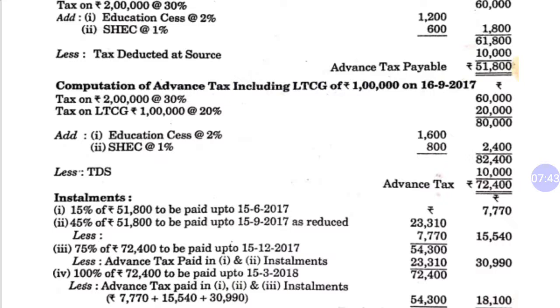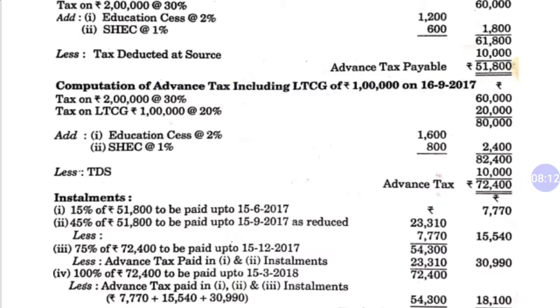And we will have to deduct the advance tax paid in the first and second installments, because 75% includes the first and second installments also. So 75% of 72,400 is 54,300. So we will deduct our first and second installments. The total of the first and second installments is 23,310. So after deducting this we have 30,990.